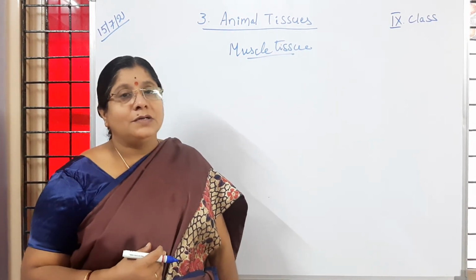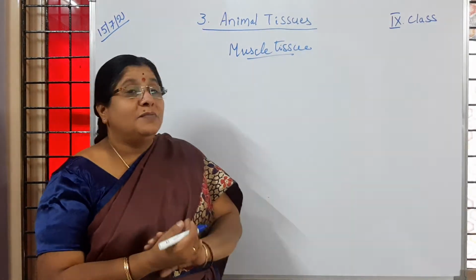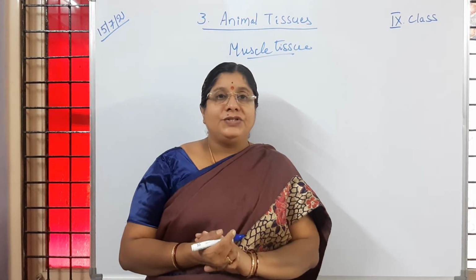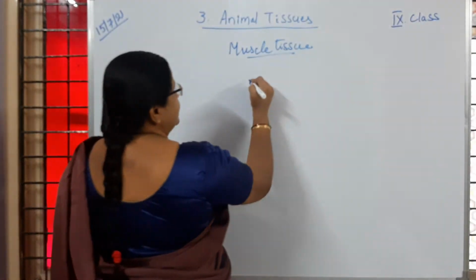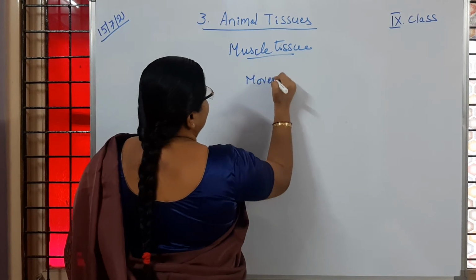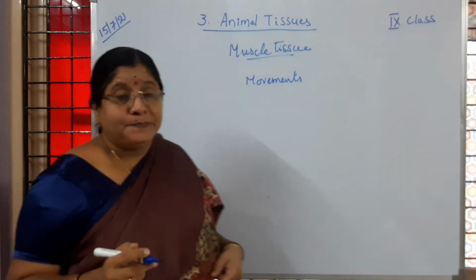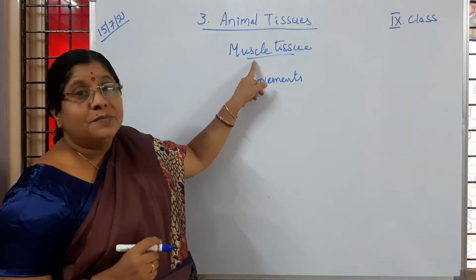We observe them in the heart, or any other part, where muscle tissue is present. What is the function of this muscle tissue? Muscle tissue helps in movements. These movements of our body are happening because of muscle tissue.